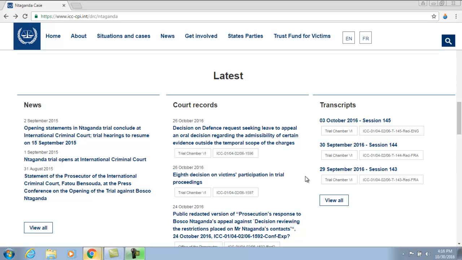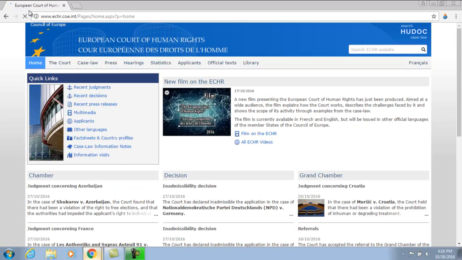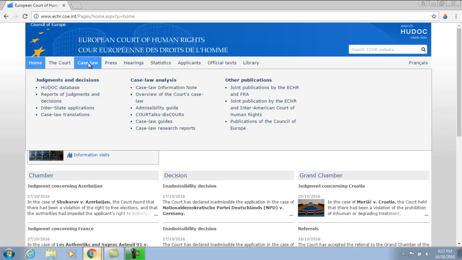Finally, as I previously mentioned, there are a number of international human rights tribunals that may be of interest. One such example is the European Court of Human Rights, available at www.echr.coe.int. In addition to a plethora of reports, publications, and other documents of interest, the ECHR maintains a searchable database of all of its cases, as well as many of its legal opinions and publications, called HUDOC. Look under Case Law, and then choose the HUDOC database.